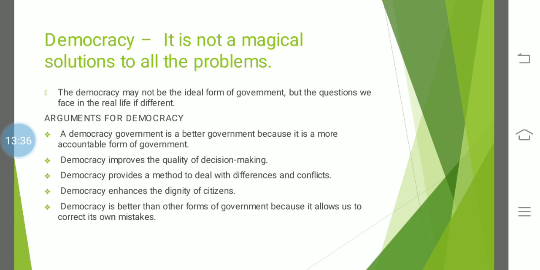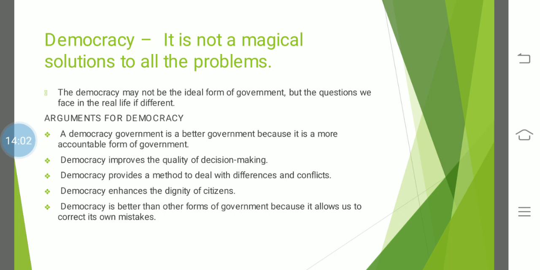But in democracy, we have a lot of decision makers. They go through certain stages of discussions and meetings. A number of people put their heads together, and because a number of people are there, they give their own views while making decisions. That is why it is a great advantage for us while taking decisions.